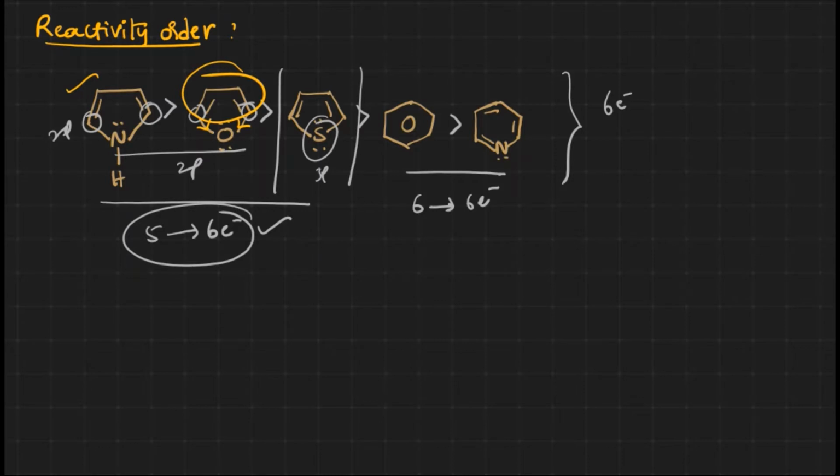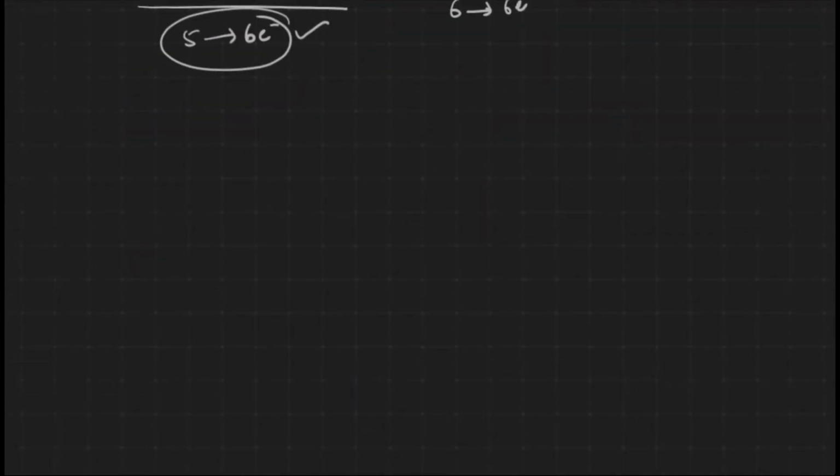Now let us discuss how the reactivity of the 5-membered ring takes place with the electrophilic substitution reaction. Let me take the pyrrole here. This is the pyrrole. Now let us see how the delocalization takes place.